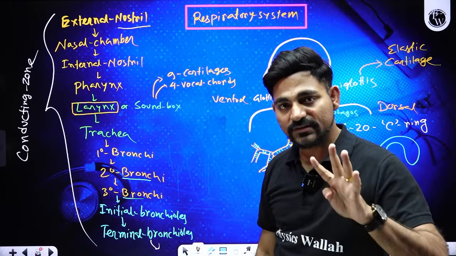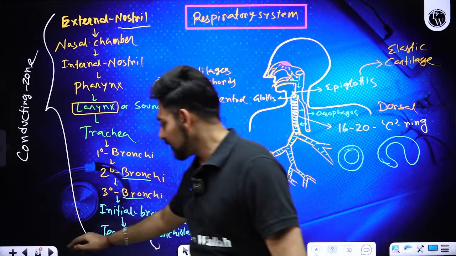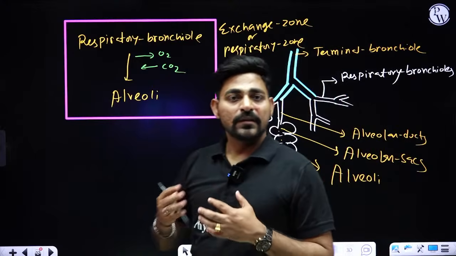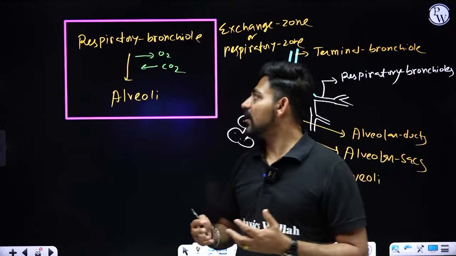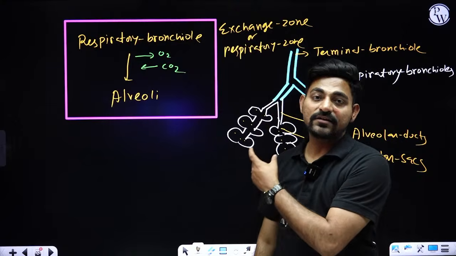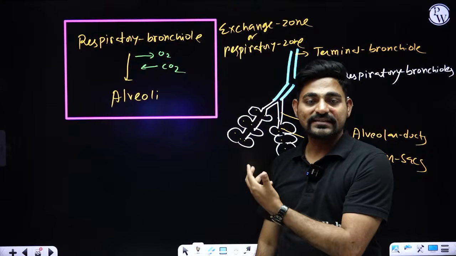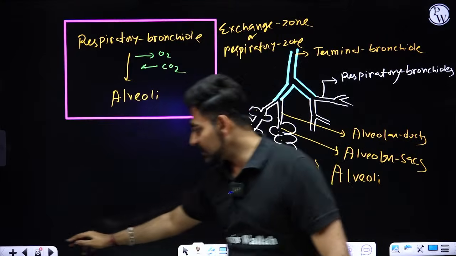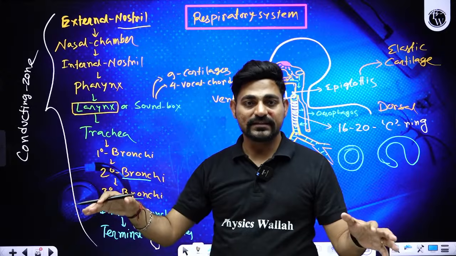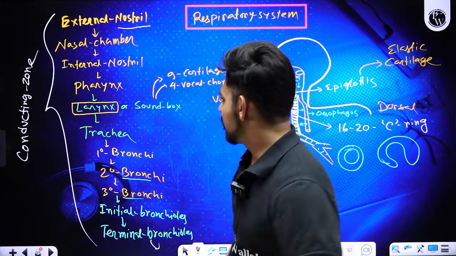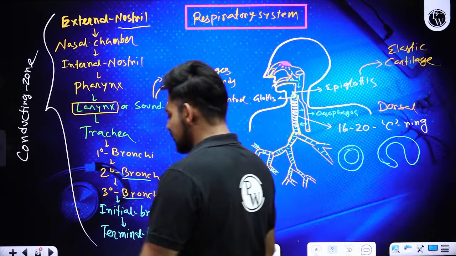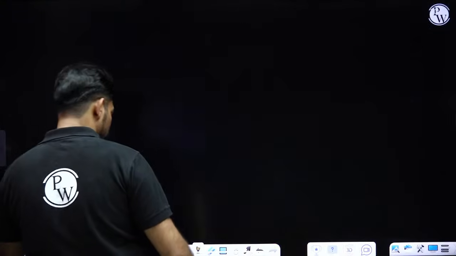So these four are the functions of the conducting zone, and the function of the exchange or respiratory zone is to perform exchange of oxygen and carbon dioxide. This is the real zone inside our lungs where gaseous exchange takes place, but inside the conducting zone there will be no gaseous exchange. Okay, so that was about the anatomy of our respiratory system, right?